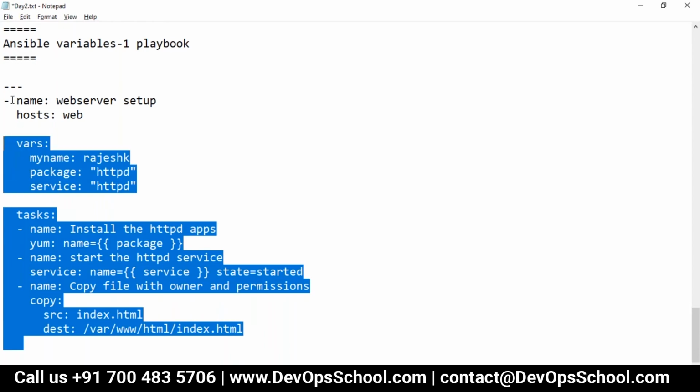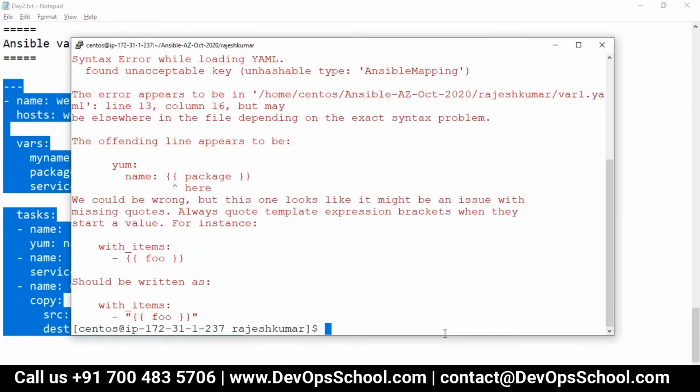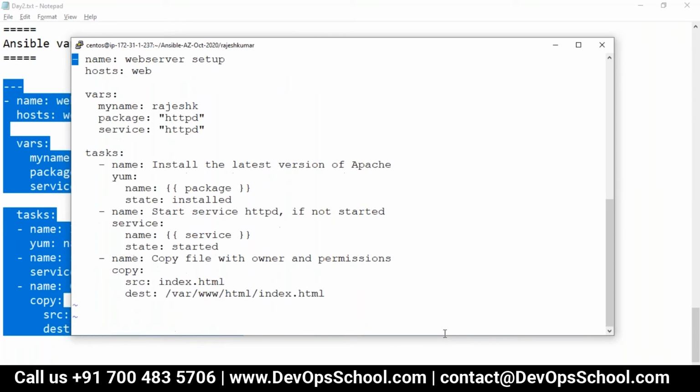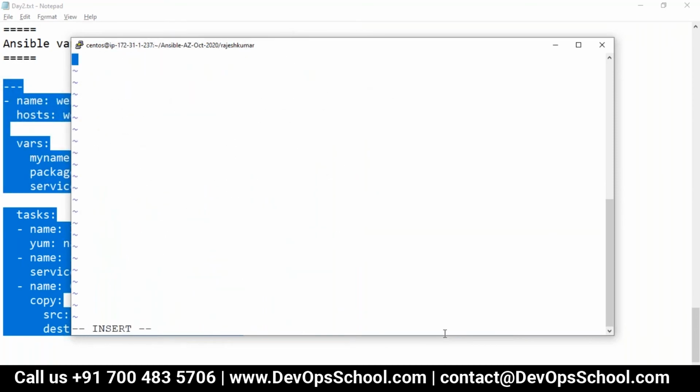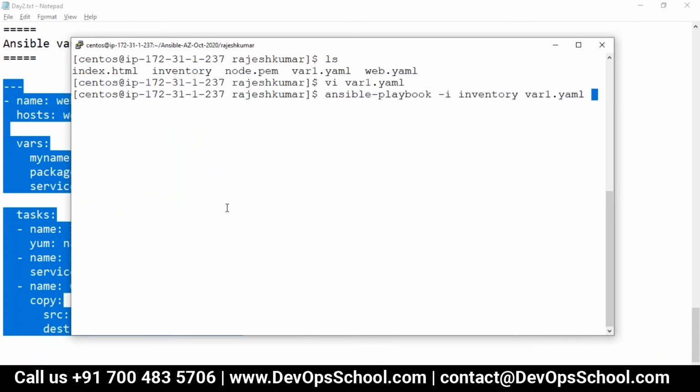Okay, so now it should be okay. Vi var1.yaml, I use the variable here package, here service, save it, run.